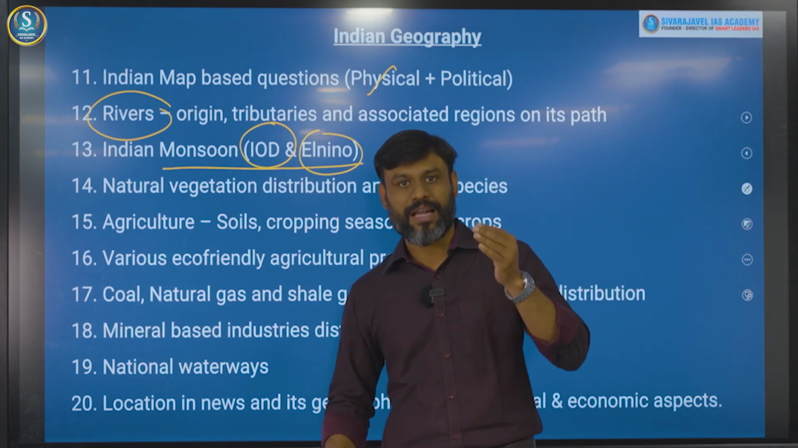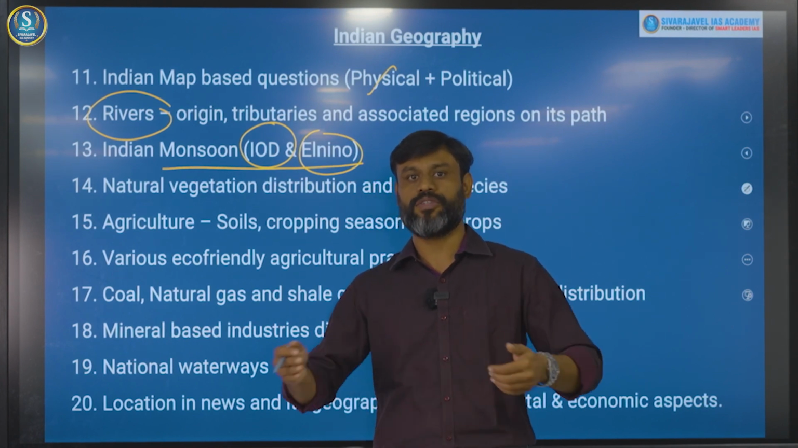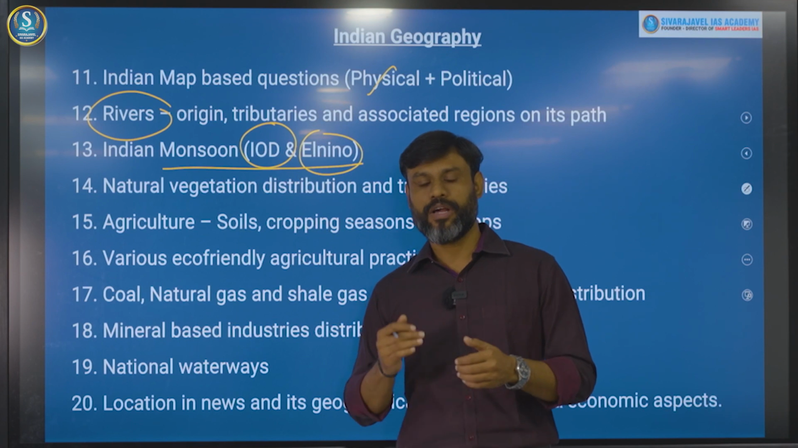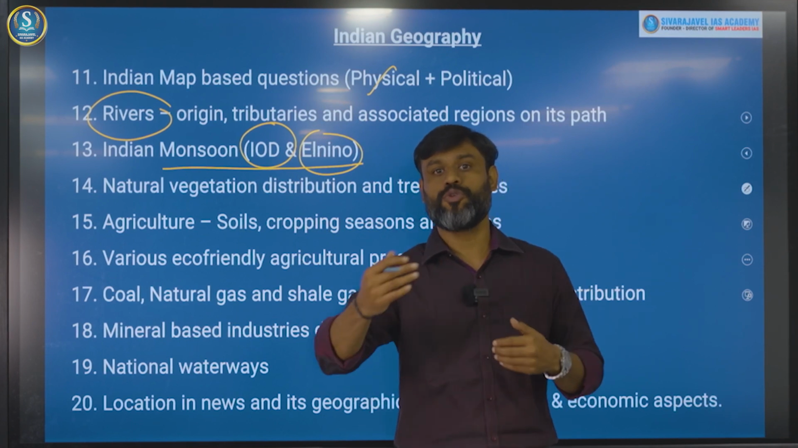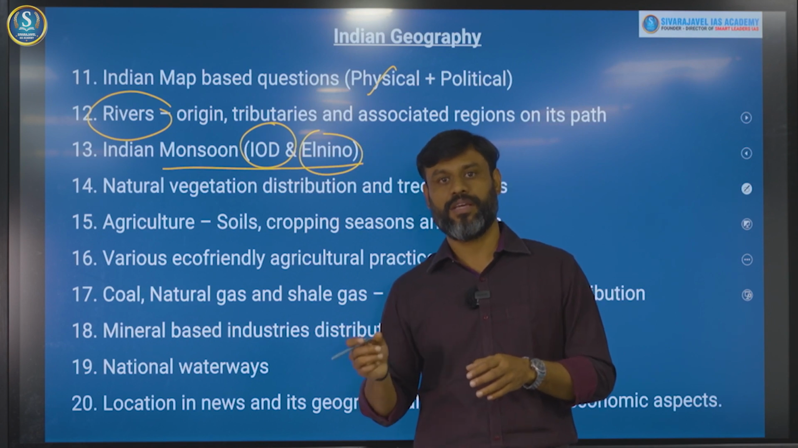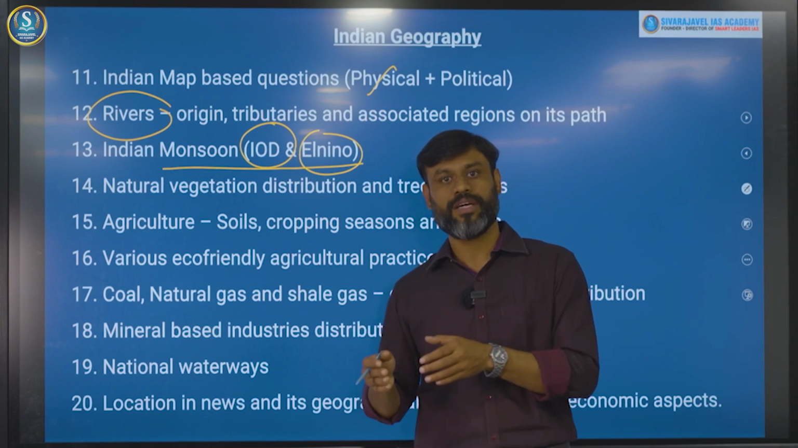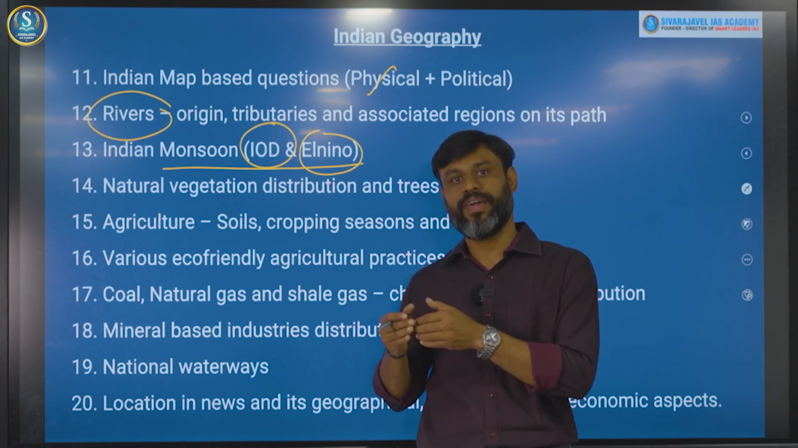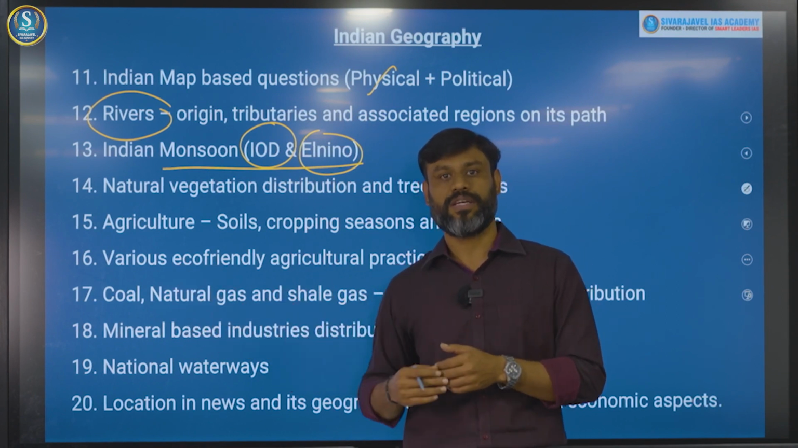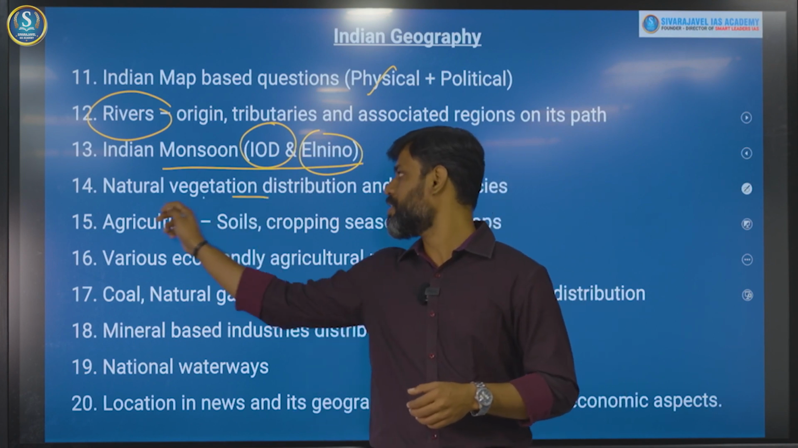Then after that, climatic phenomena are the reason behind the distribution of natural vegetation in India, right? And how far it is related to the rainfall distribution of India is being tested. Then after that, what are all the important species? Here we are talking about the tree species and other vegetation species. Along with that, here you can have proper linkages with respect to environment and ecology, and other wildlife species are also asked from the topic called natural vegetation.